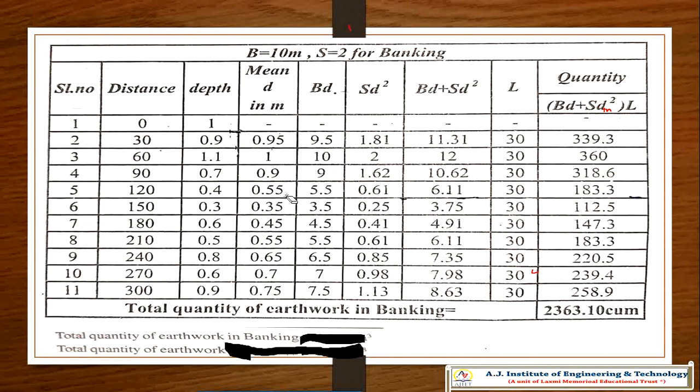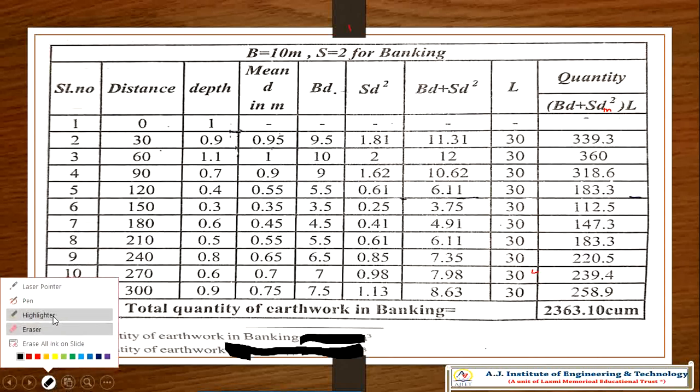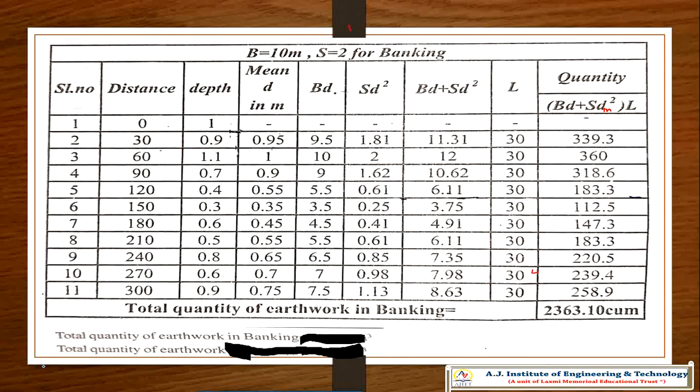Here, what is the mean area method? There is no mean here. It will become 1, this will become 10. There is no mean here, this is 0.9 only. So just multiply directly b d and s d square, which gives some value. You have to add one more column here.